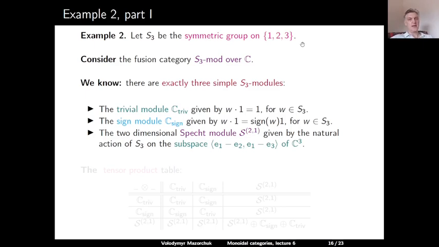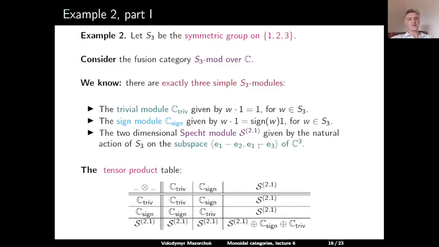And this module is given by the natural action of S3 on a subspace of the natural module. So S3 acts on the three-dimensional complex space by permuting the indices of the elements in the standard basis. If in this three-dimensional space we consider the subspace generated by the vectors E1 minus E2 and E1 minus E3, where E1, E2, and E3 is the standard basis of C^3, then this two-dimensional subspace is closed with respect to the action of S3 and is actually a two-dimensional simple S3 module.